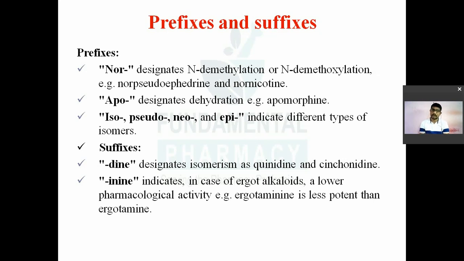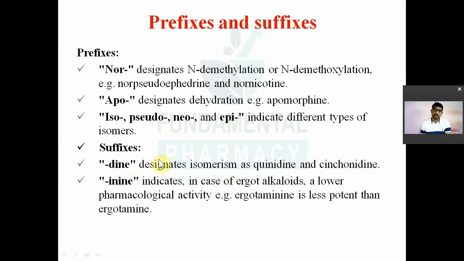For example, norpseudoephedrine, nornarcotine. Apo means dehydration. If you cause dehydration of morphine, you will get apomorphine. Morphine is an alkaloid again. So pseudo, neo, and epi, iso, pseudo, neo, and epi are nothing but the isomers. Quinoline, isoquinoline. Ephedrine, pseudoephedrine. Ephedrine, neoephedrine.